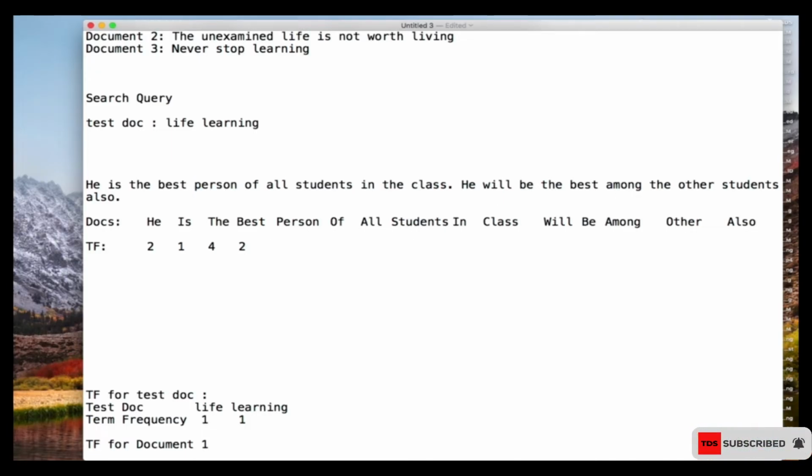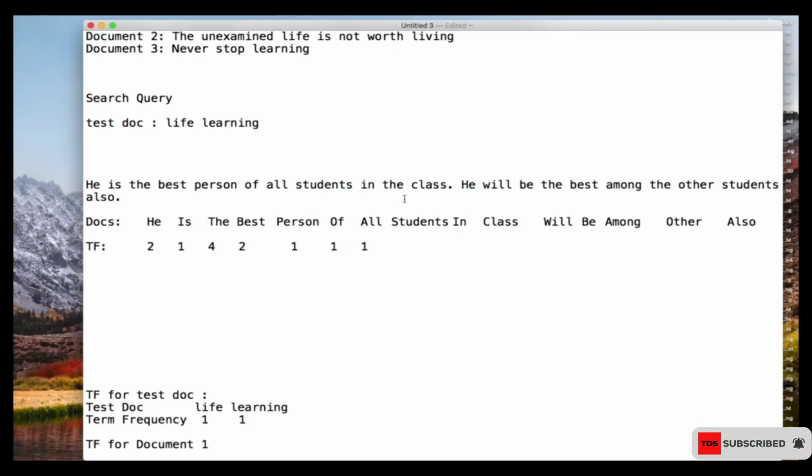So I put 1 over there. And then "of" appeared how many times? 1, so I put 1 over there. And then "all" appeared how many times? It appeared 1 time, so I just put 1 over there.